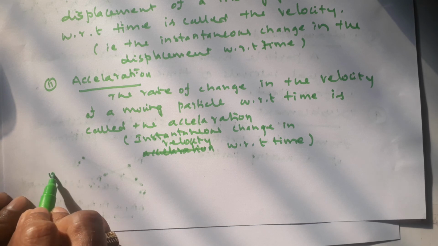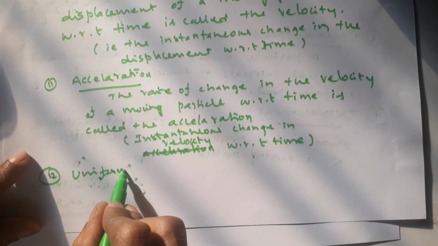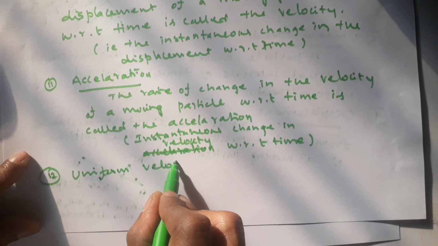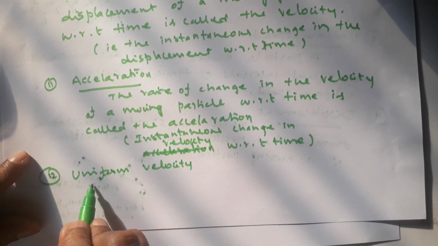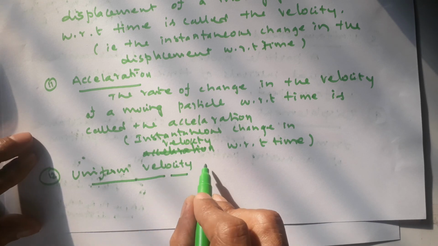Next, 12th point, uniform velocity. Previously uniform speed, now uniform velocity.